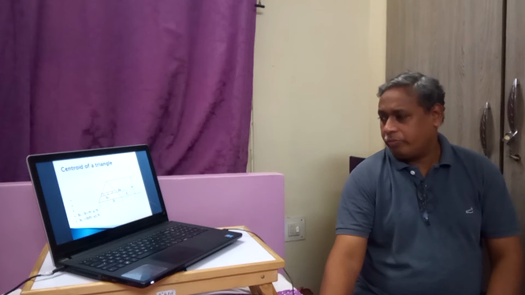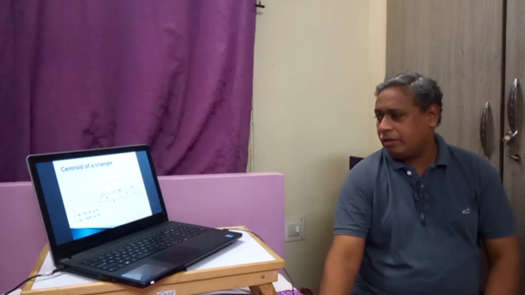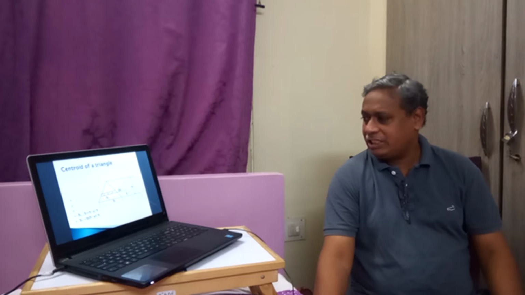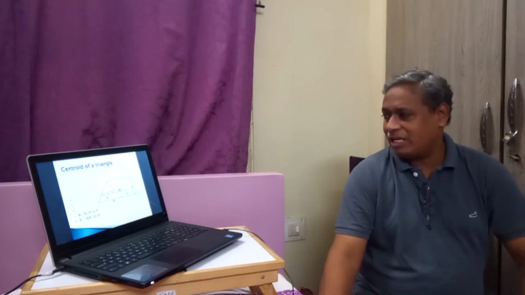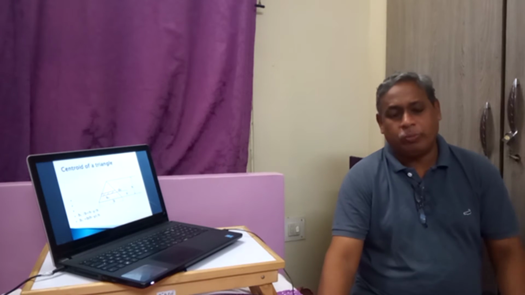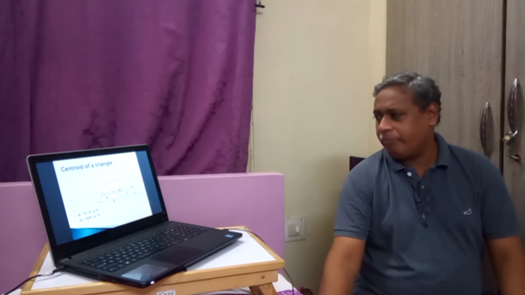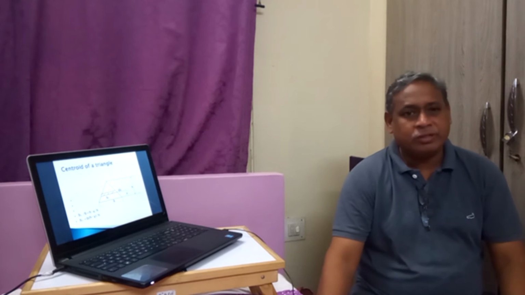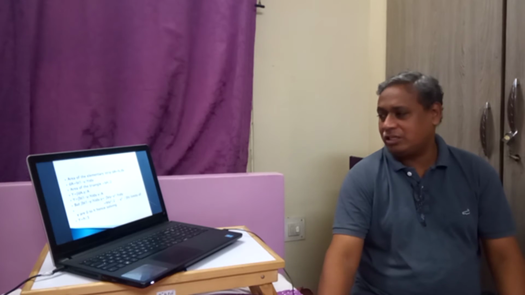If it would have been a right angled triangle, then the centroidal distance is b by 3 and h by 3. But this triangle is not a right angle triangle. Since its base is not parallel to the y axis, we cannot find the moment directly. That is why we have to divide with some vertical line, and we can make two right angle triangles, and we can find the x bar, the centroidal distance in x direction. It can be done like that.